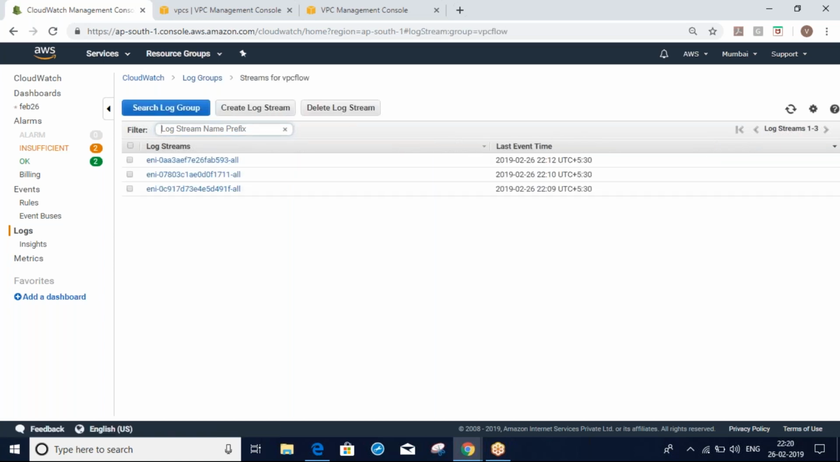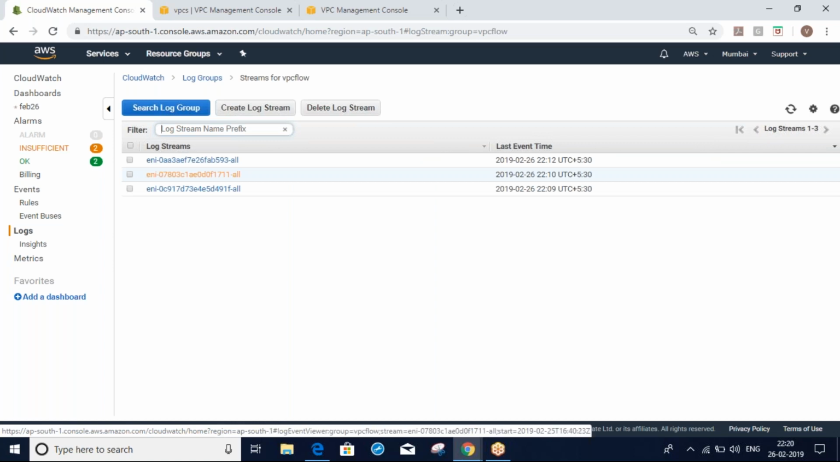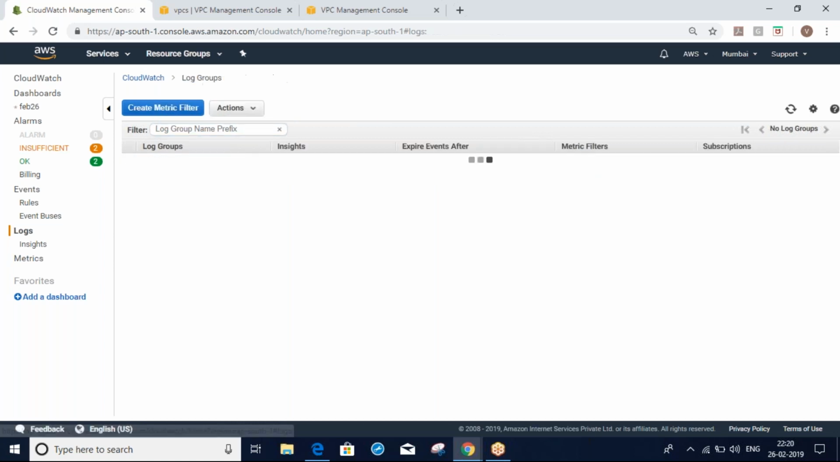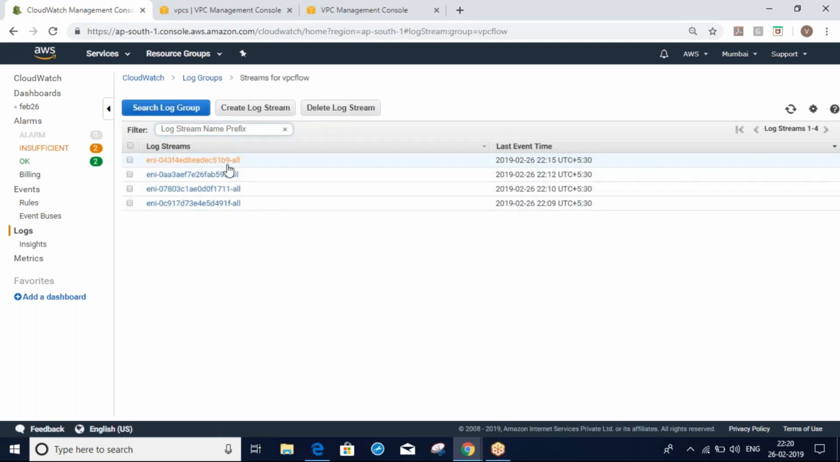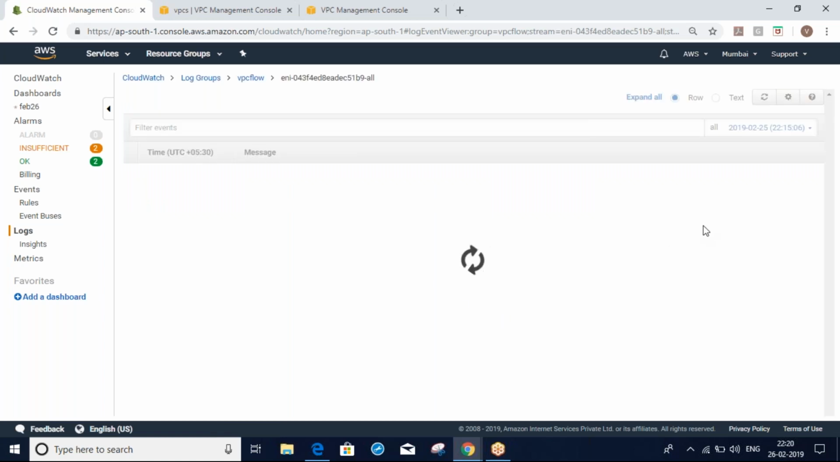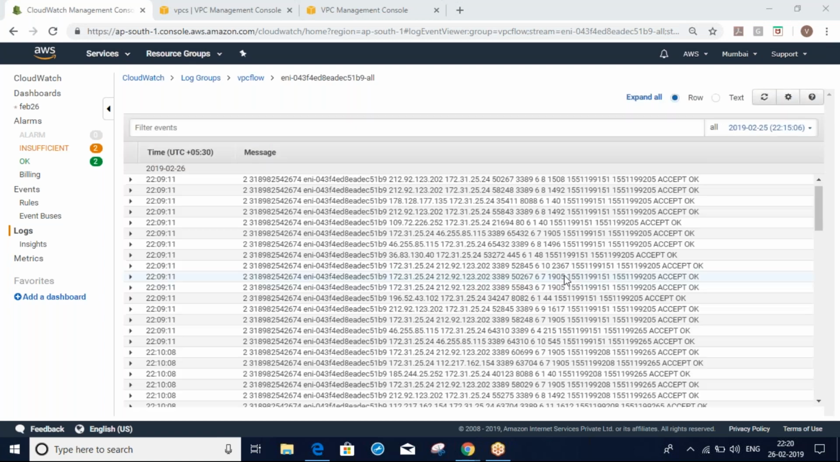Here you can see this is my previous class logs. The logs look like that. Here you can find all our source IP, destination IP, source port, destination port, protocol, accepted, rejected, all these things. You can check and monitor them here.